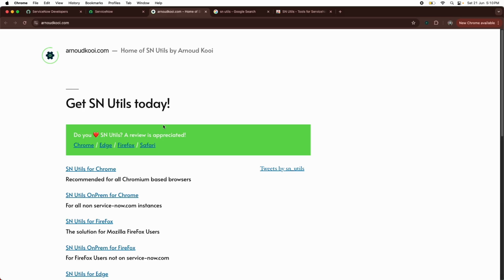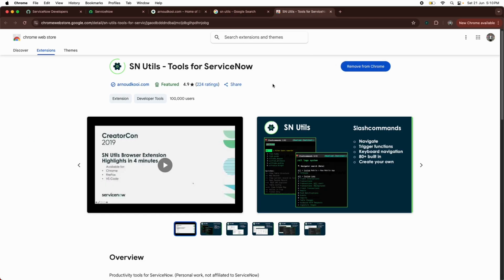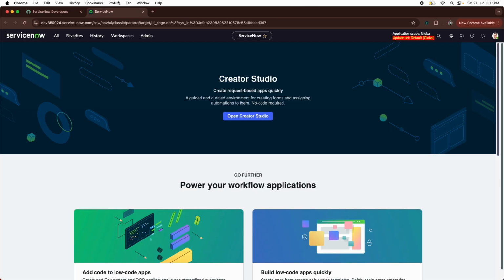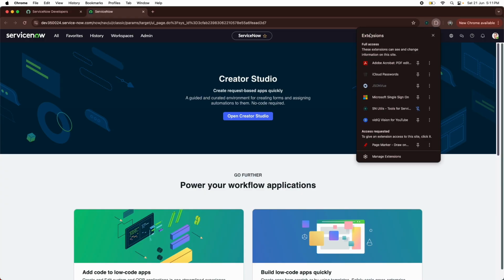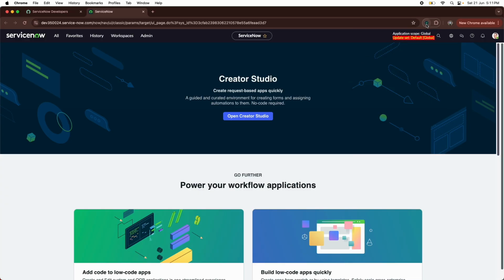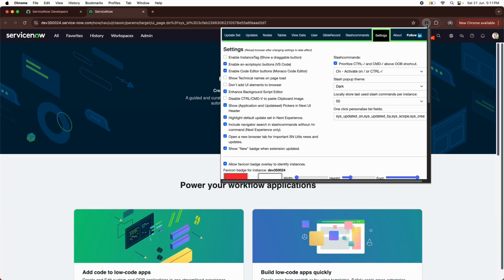So once you download it from here or directly from Chrome or any other browser, all you need to do is, let me close this, we don't need it anymore. I have already enabled it. You will go here to your extension list, and from here you can see this is the icon. You can pin a particular extension if you want to use it. Like this, I've pinned SN Utils. That's why the SN Utils plugin is available here, and I can directly click and that opens the SN Utils stuff. Alright, so now we will understand each of these things, and we will see how practically we are working with SN Utils and how it is helping us.